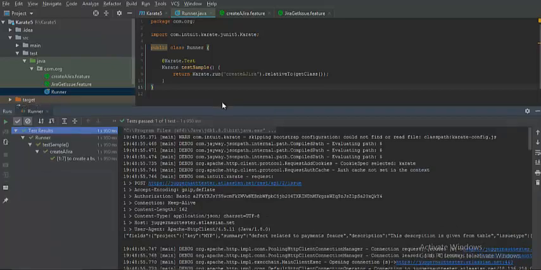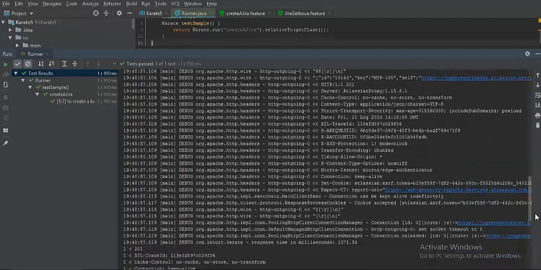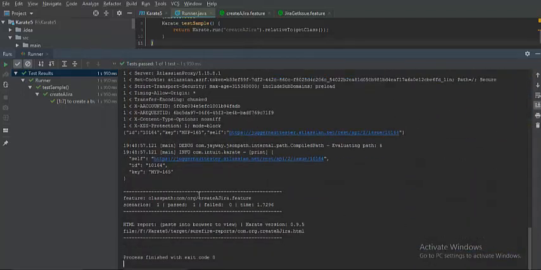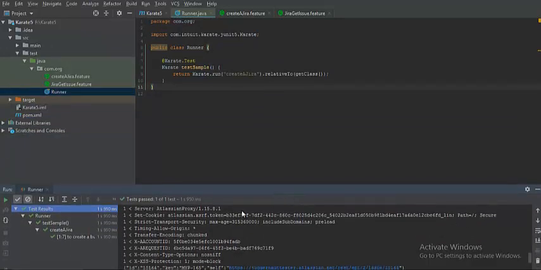Let me just show you the output. So this is the endpoint that got invoked, and these are the parameters, like what is the key that it has taken as a header and all that. And you can see there is a bug that got created, which is MYP 165. Now I would show another method.